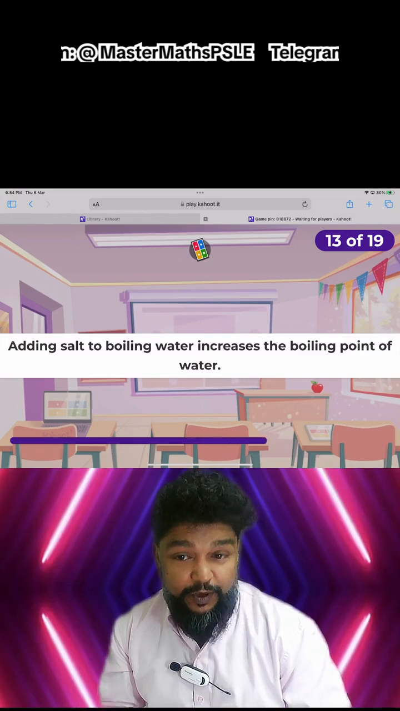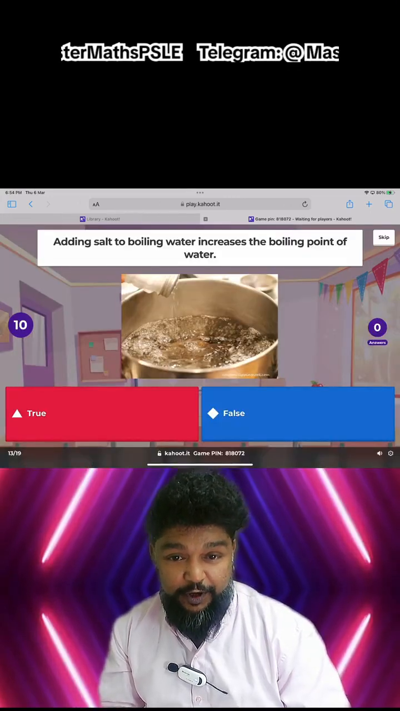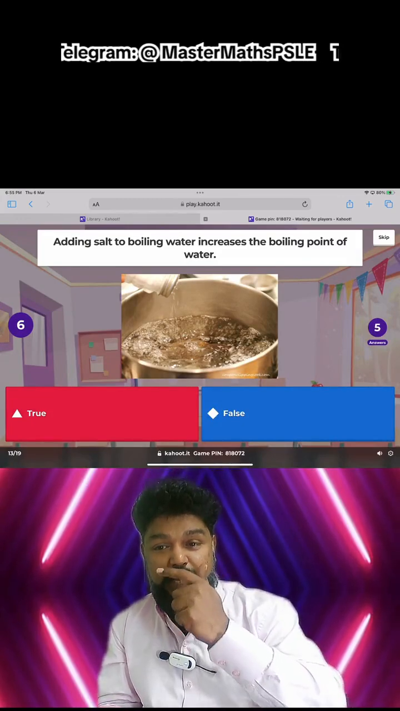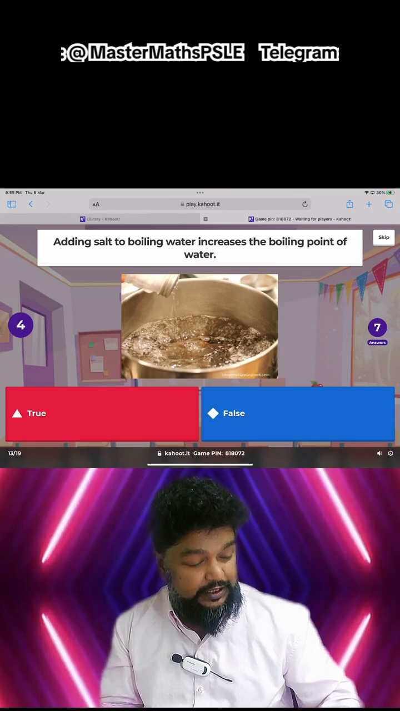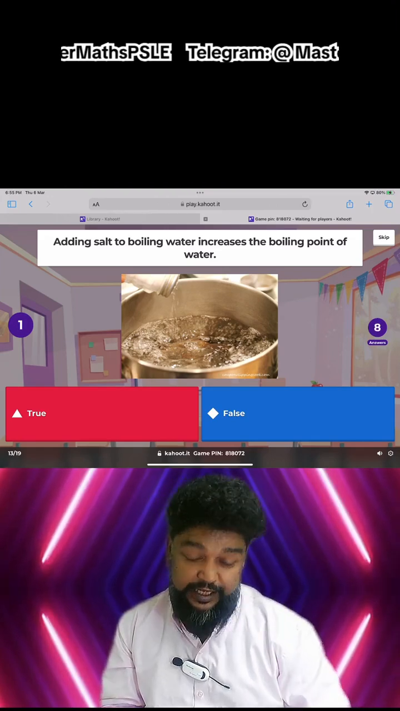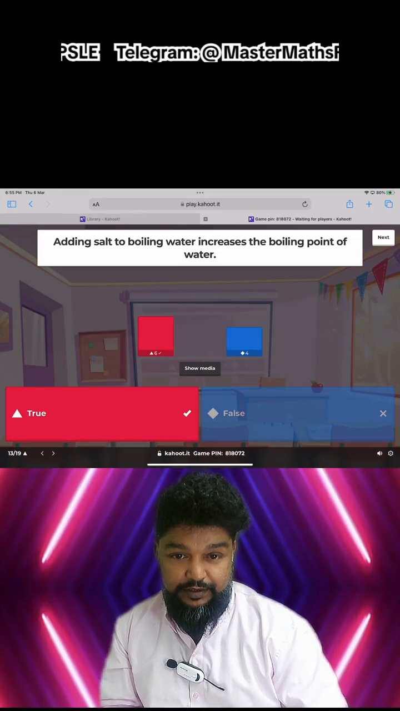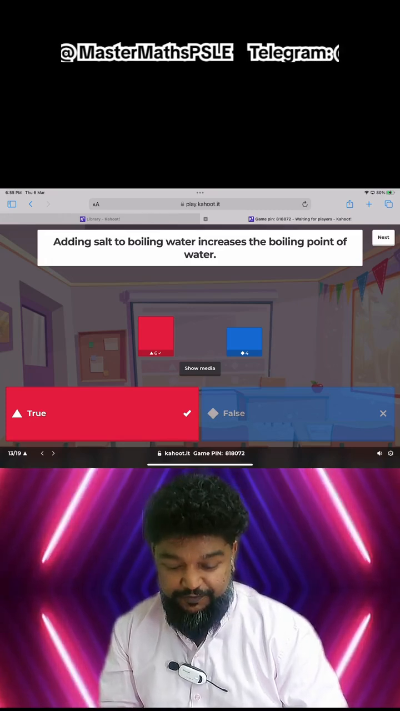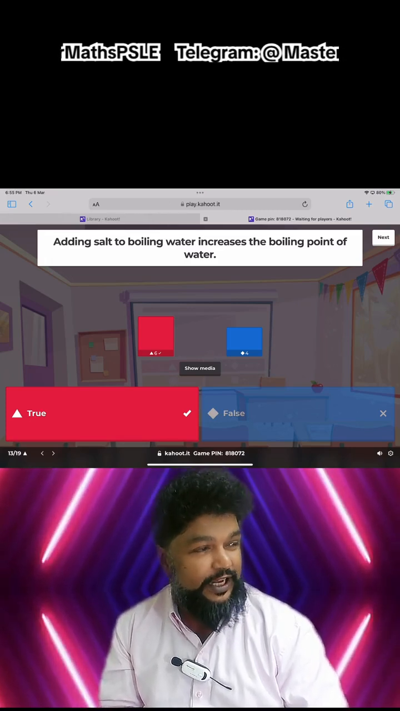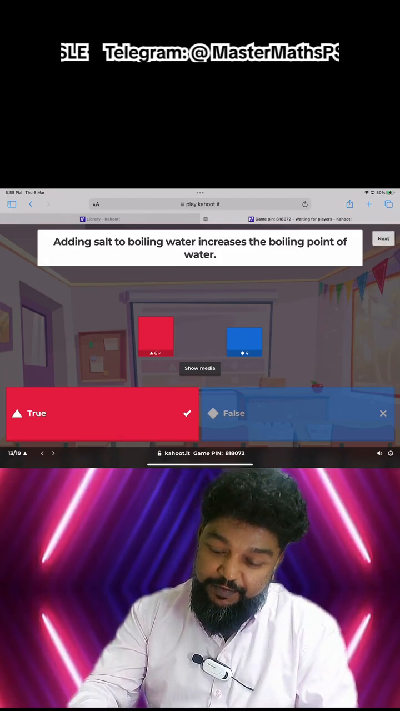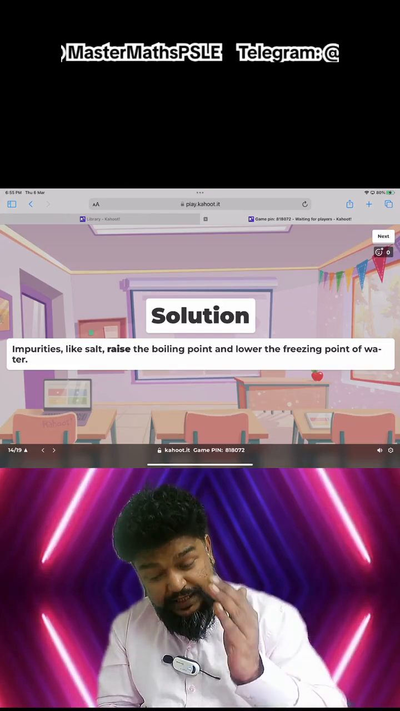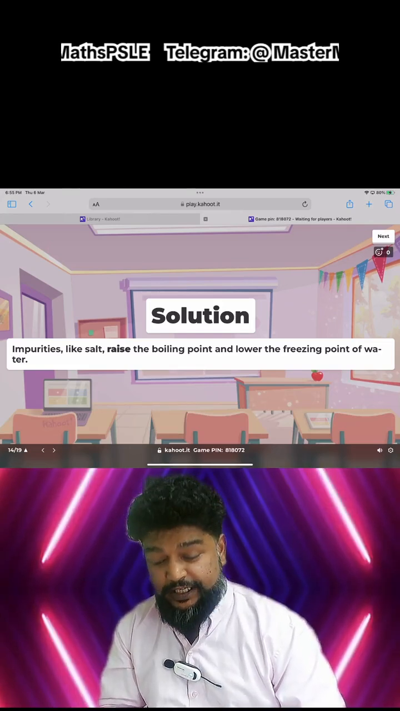Adding salt to water increases the boiling point. We spoke about impurities. How do impurities affect boiling and melting? Oh, okay. So we missed that part of the lesson, some of us, right? We have 6 correct, 4 wrong. Again, pretty much in the middle. Remember this, right? Impurities raise the boiling point, but they lower the freezing and melting point.